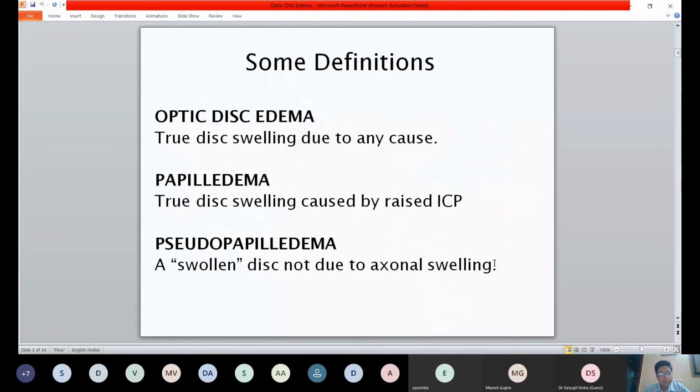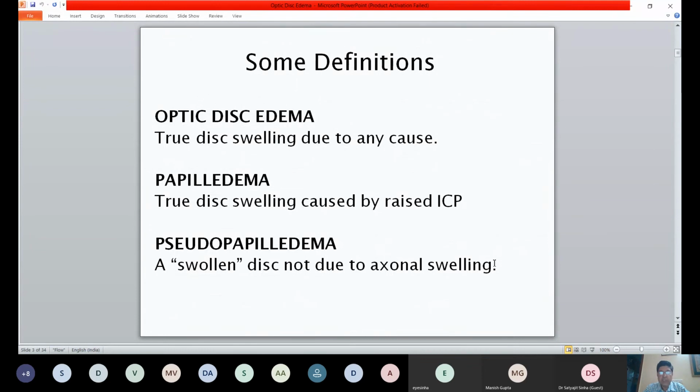So before we start on disc edema, let's try and understand the definitions that we conventionally use. Now, disc edema is essentially edema or fluid in the disc, but we tend to use optic disc edema when we know that there is fluid or swelling in the disc, and it may be due to any cause. So we're not very sure. So it's optic disc edema. It can be bilateral optic disc edema.